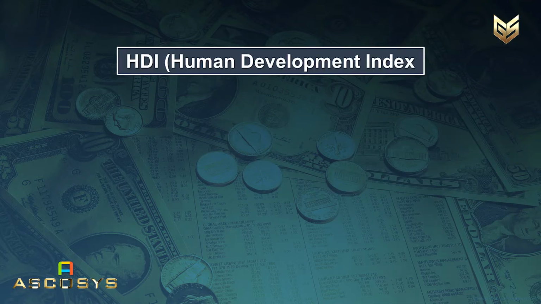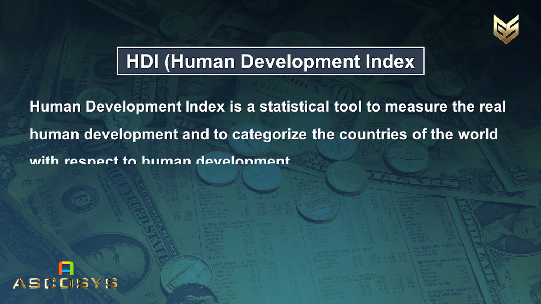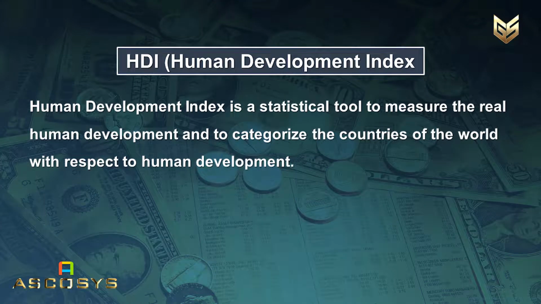The Human Development Index, which in short we know as HDI, is a statistical tool to measure the real human development and to categorize the countries of the world with respect to human development.